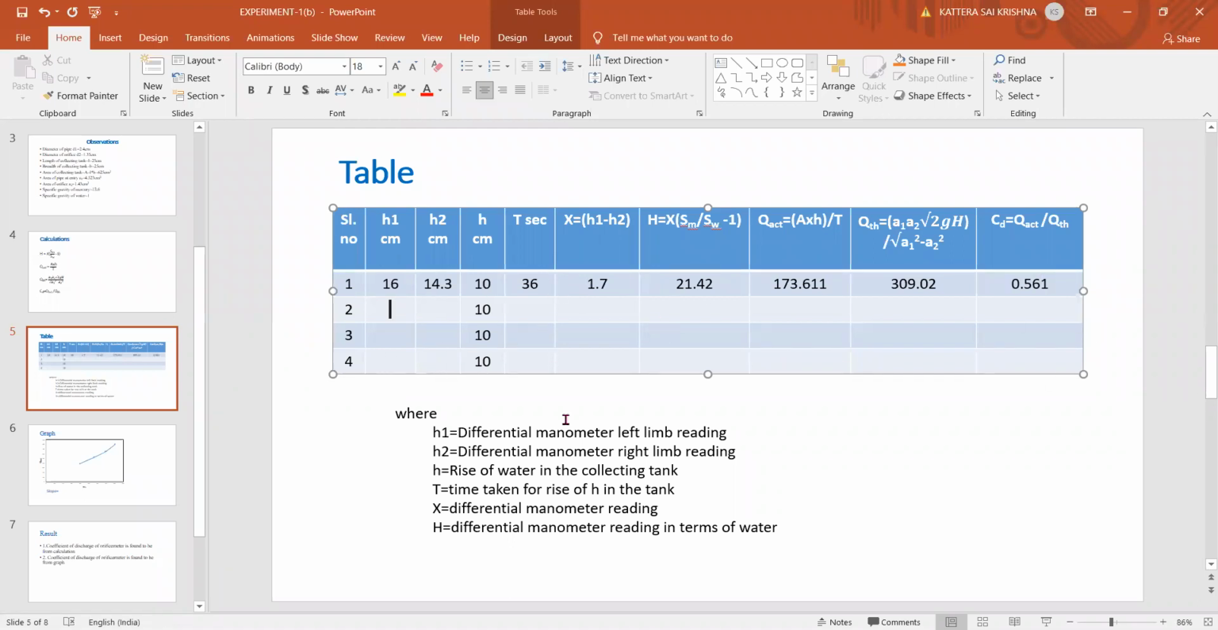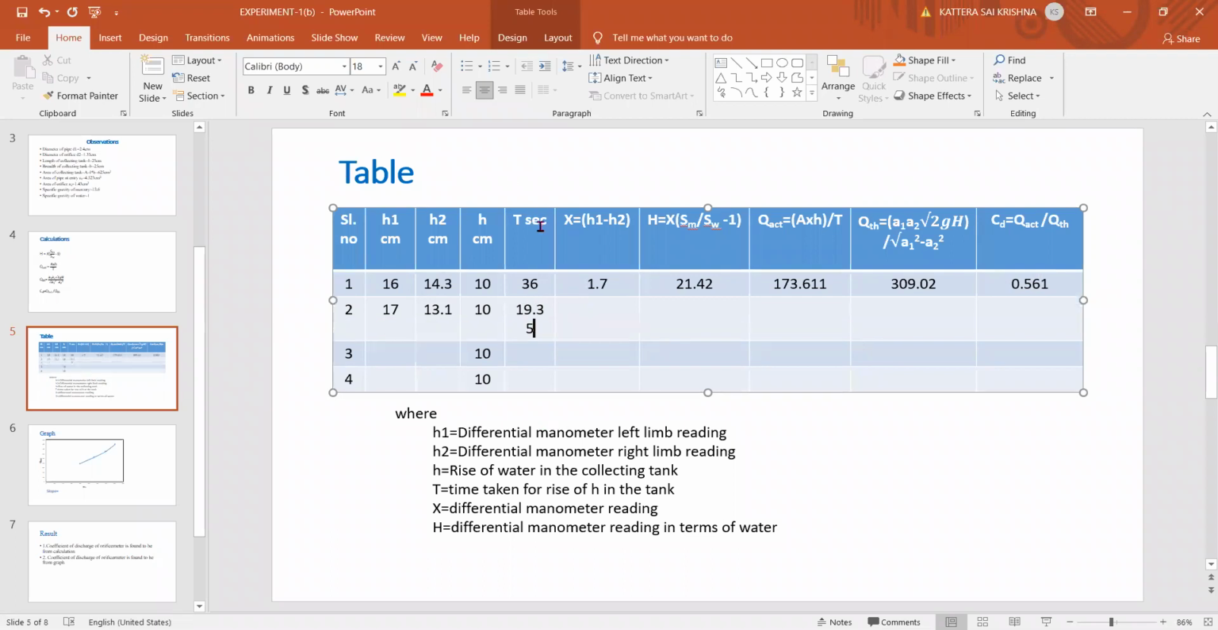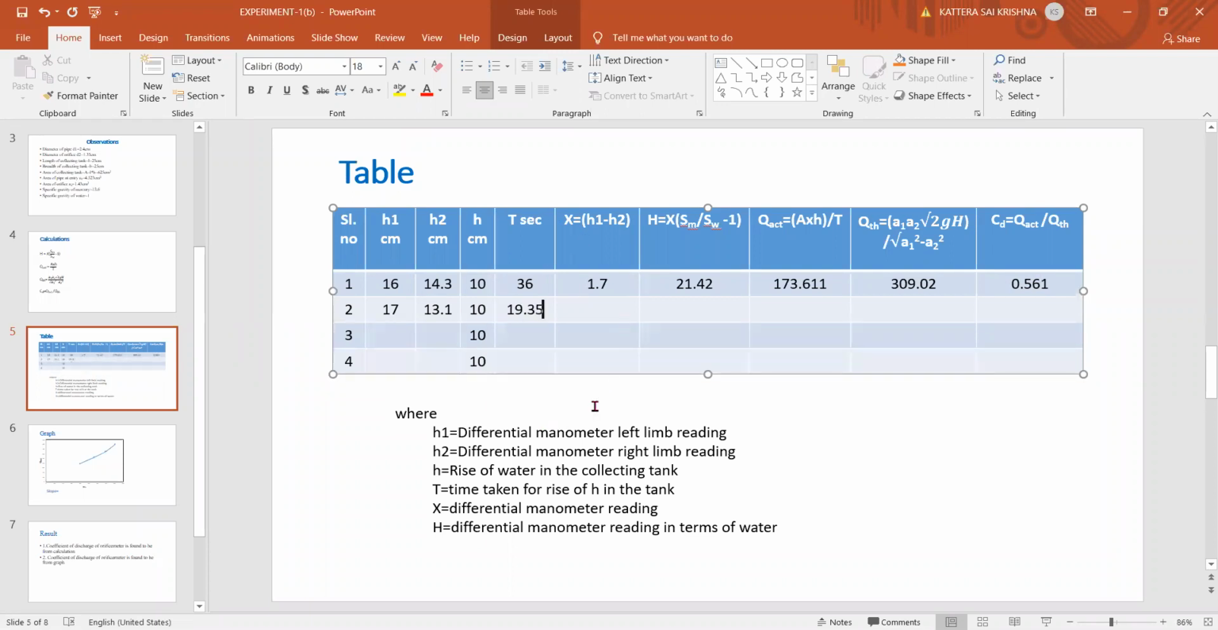Right. So I'm giving the second reading, H1 is 17, and H2 value is 13.1. Please calculate all the terms. Time is 19.35 seconds. X value is 3.9. Right, calculate other values.